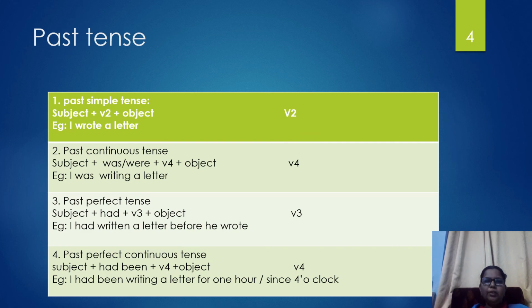And in past tense also, simple past tense, past continuous, past perfect tense, and past perfect continuous tense. You can see the structure and what verb form is used in which tense. We can see it here, and we can discuss it separately in a separate video.